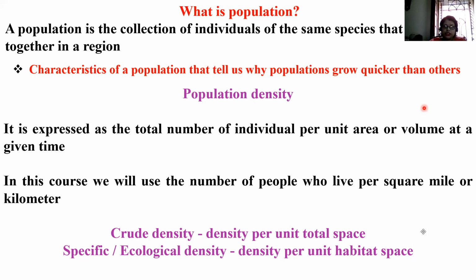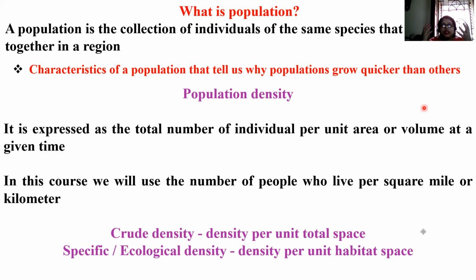Now we'll come to population density. It is expressed as the total number of individuals per unit area or volume at a given time. Time is very important. At one particular given time, in a unit area or volume, how many individuals are living? Is that clear?